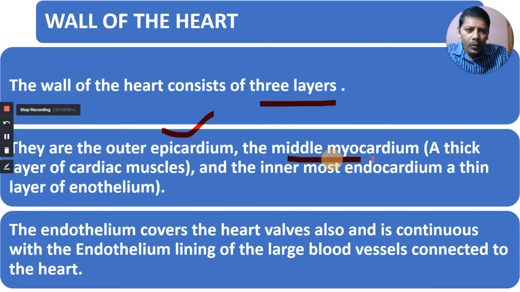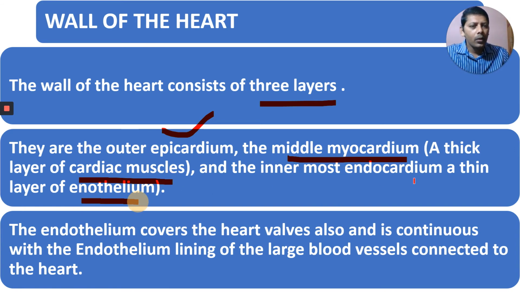The middle myocardium is a thick layer of cardiac muscle, and the innermost endocardium is a thin layer of endothelium. Endocardium is made up of endothelium. Endothelium means nothing but simple squamous epithelium. Next, the endothelium covers the heart valves also: tricuspid valve, bicuspid valve, pulmonary valve, aortic valve. Those heart valves are also covered by endothelium.